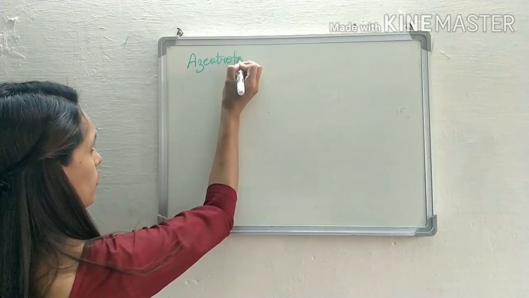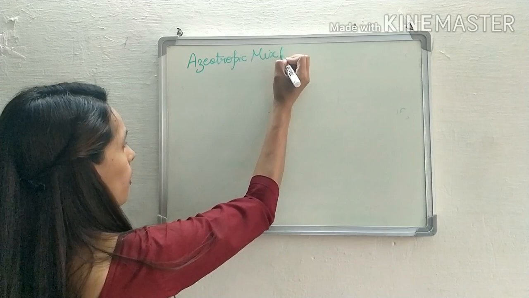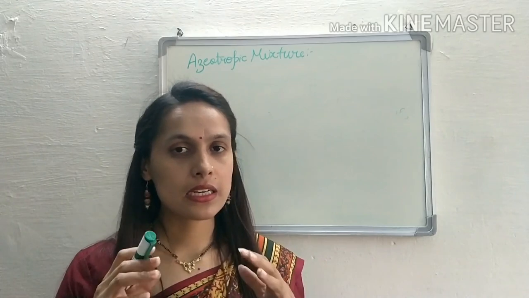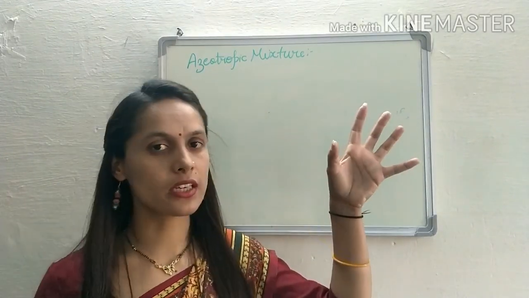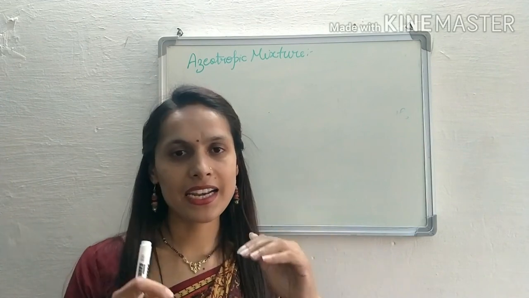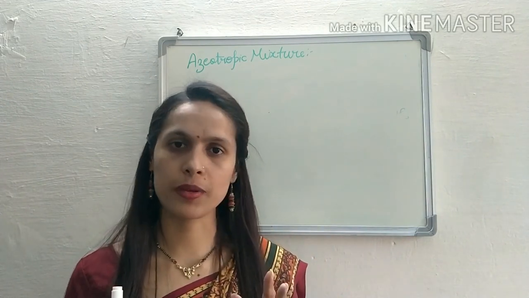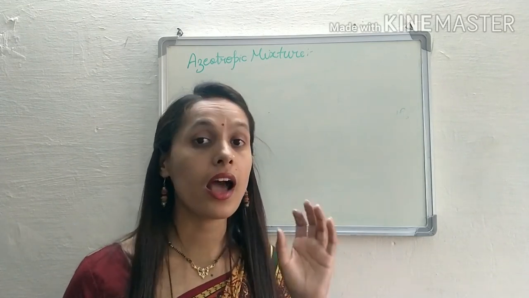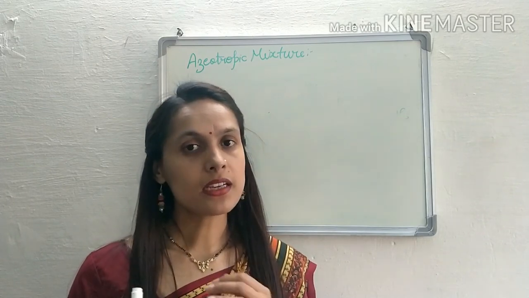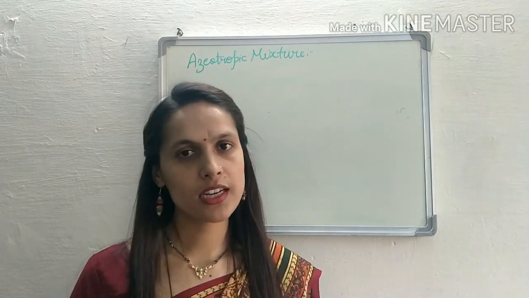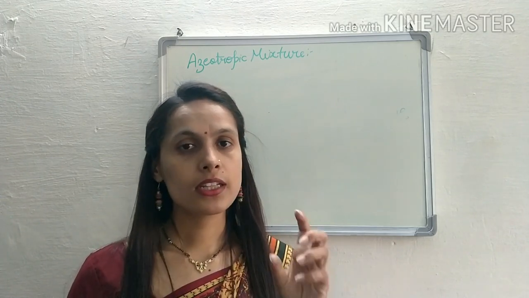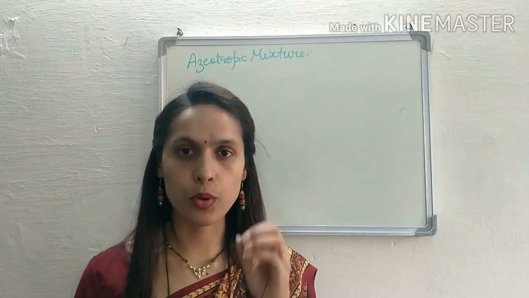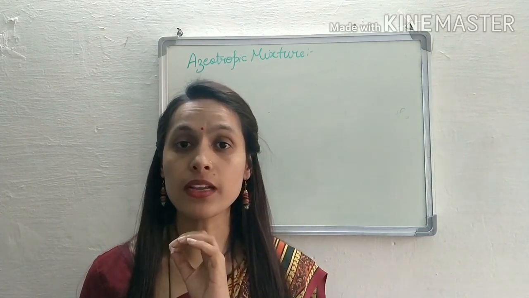The term azeotropic mixture we have introduced in non-ideal solution. We have not introduced the azeotropic mixture term in an ideal solution. It means an ideal solution can never be an azeotropic mixture. Non-ideal solutions are azeotropic mixtures. But the question is, are all non-ideal solutions azeotropic mixtures? No. Only those non-ideal solutions under a specific composition behave like an azeotropic mixture.